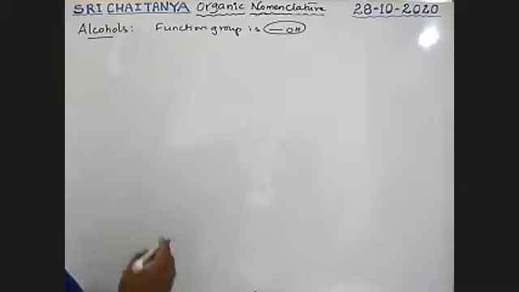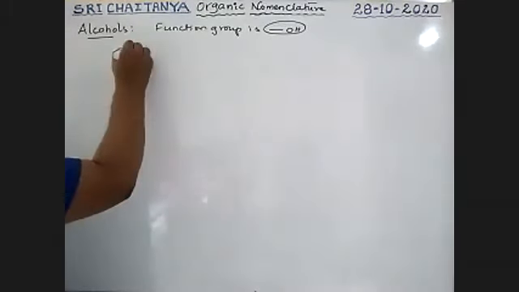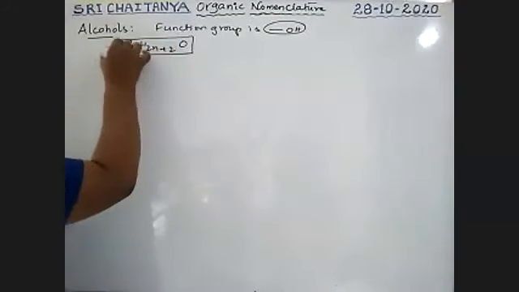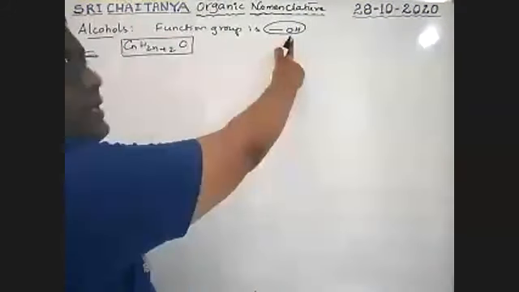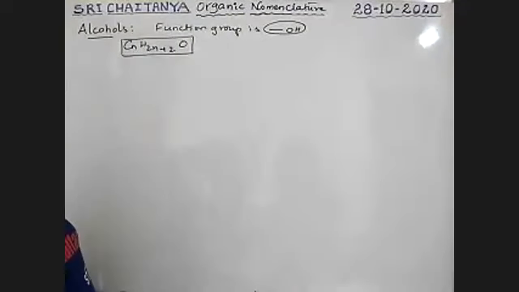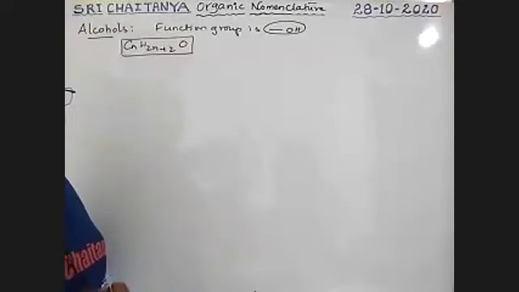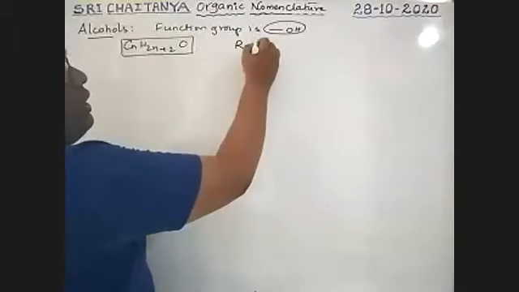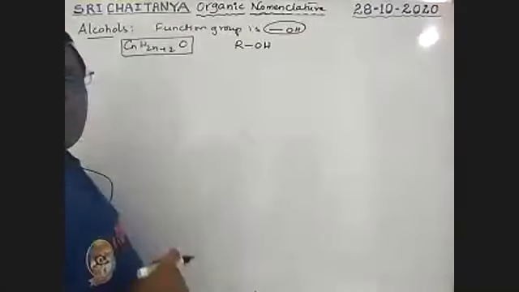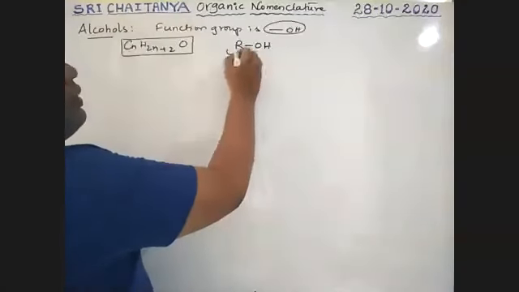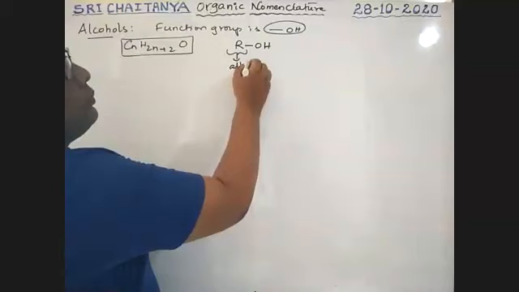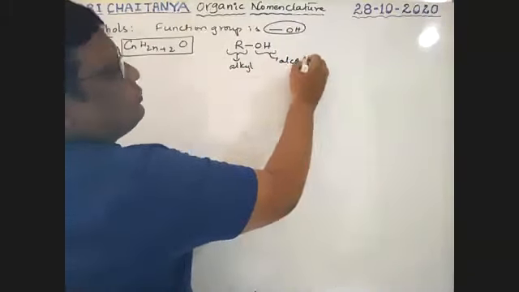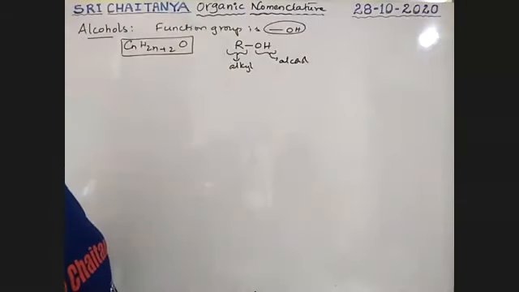Generally, the general formula for these alcohols is CnH2n+2O, one oxygen, because OH contains only one oxygen. So CnH2n+2O is the general formula for alcohols. It is generally represented as ROH, where R is nothing but an alkyl group, and OH is the alcohol group.